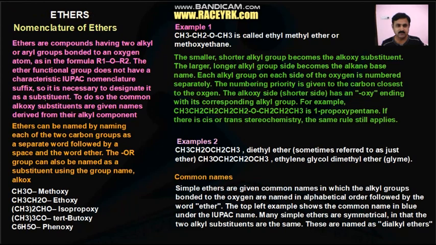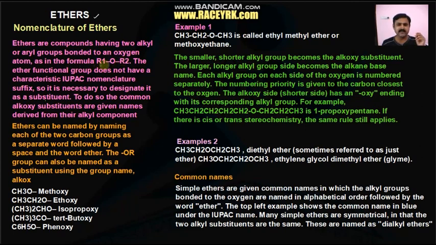As you heard about what ethers are, it is also one of the oxygen containing organic functional groups, like alcohols and phenols and some others, carboxylic acids, aldehydes. Ethers are similar to alcohols. Why? Because they have two alkyl or aryl groups bonded to the oxygen atom, whereas in the alcohol there is only one alkyl group attached to the oxygen, the other one is hydrogen. So that is the difference.